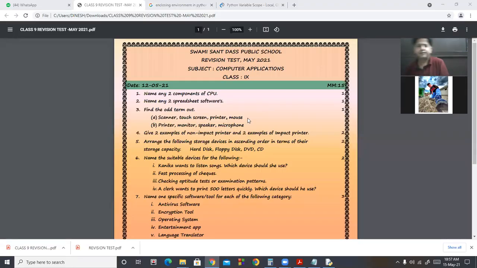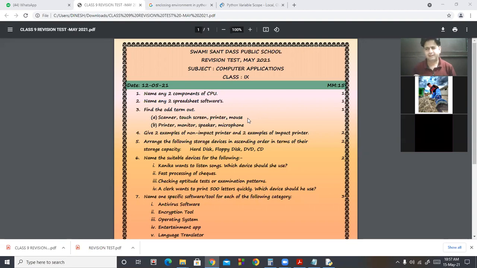The second question is: name any two spreadsheet software. So beta, there are different spreadsheet software. Microsoft Excel, this is the popular one. Another one is OpenOffice.org Calc. I think OpenOffice.org alone is not a correct answer. OpenOffice.org Calc is the product; it is open source software, so different companies are dealing with this. And Gnumeric is there. So many software are there.